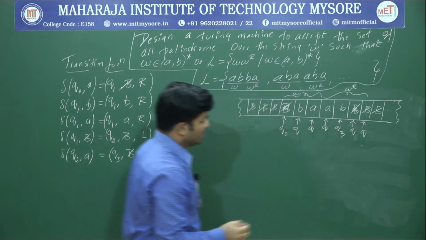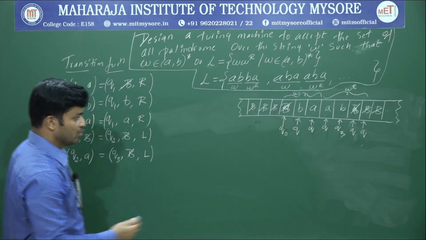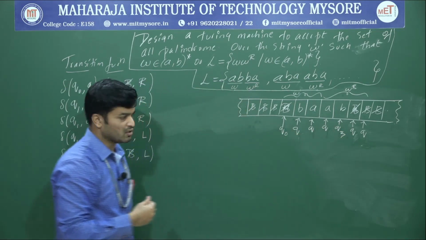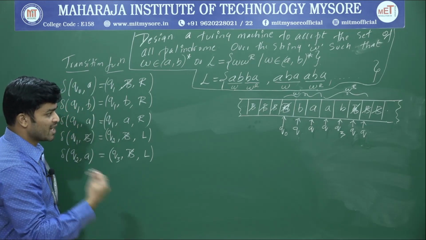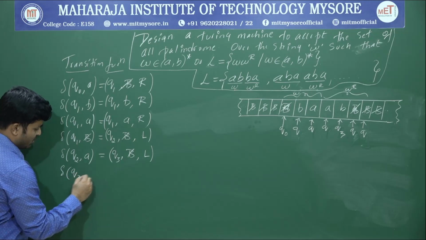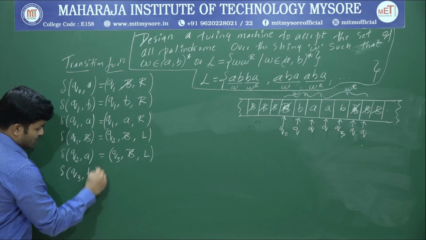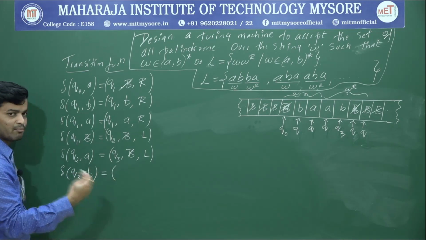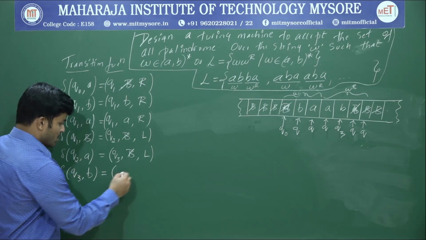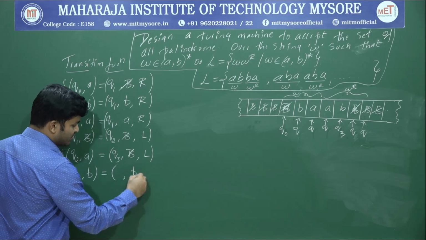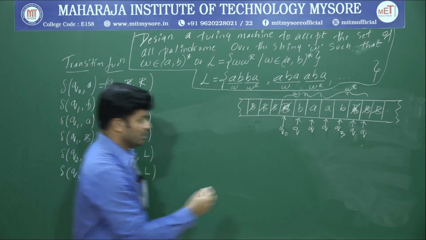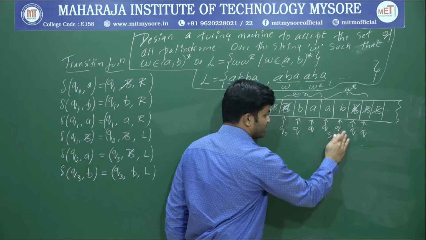So now Q3 upon B. Q3 will start moving until we get a blank space, because that's the last symbol that was replaced. Until I get a blank space, it will keep moving left hand side. So delta of Q3 comma B: irrespective of any symbol, it will move left hand side. Q3 upon B will maintain B as it is and move left hand side with the same state Q3. So it will start moving left.